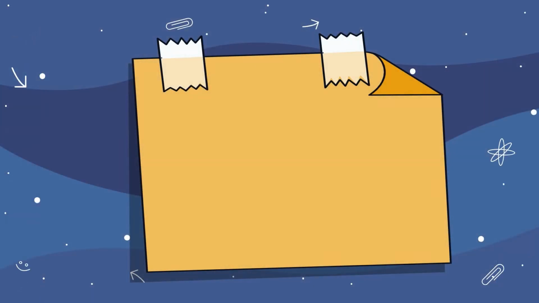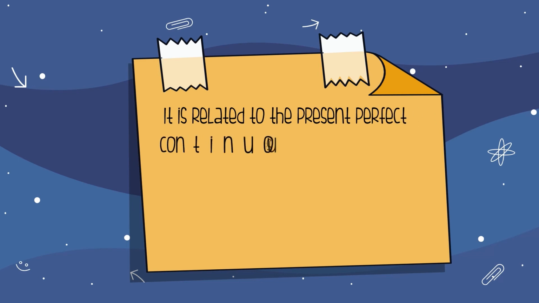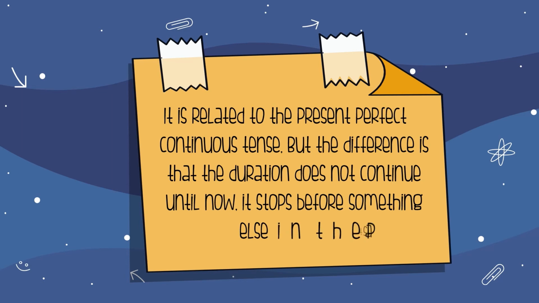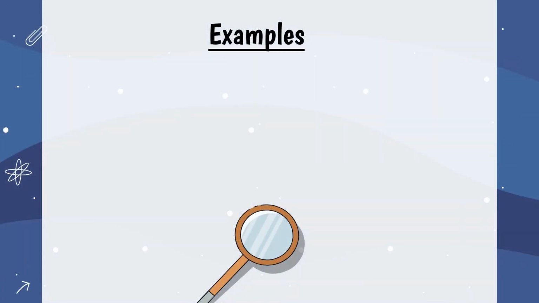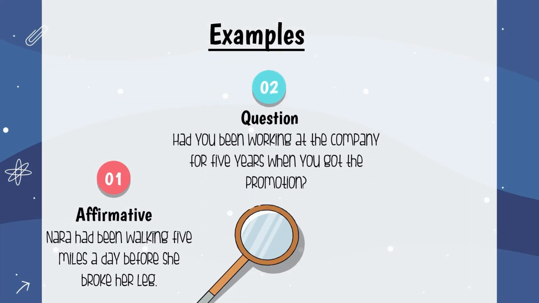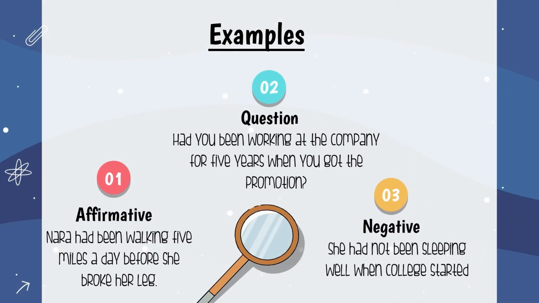It is related to the present perfect continuous tense, but the difference is that the duration doesn't continue until now. It stops before something else in the past. Examples: affirmative form. Nadia had been walking 5 miles a day before she broke her leg. Question form. Had you been working at the company for 5 years when you got the promotion? Negative form. She had not been sleeping well when college started.